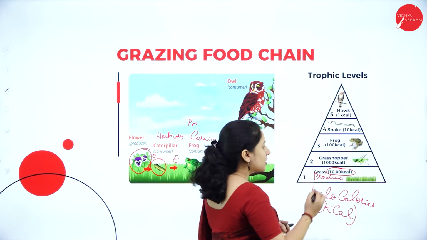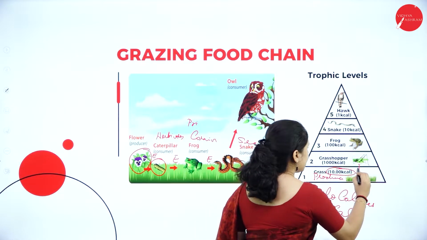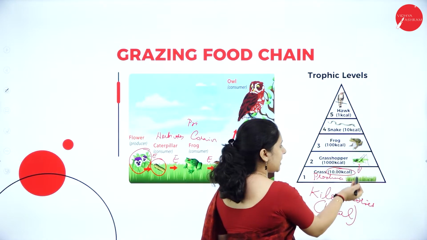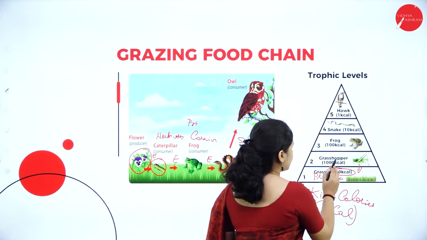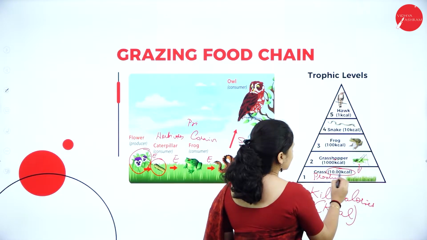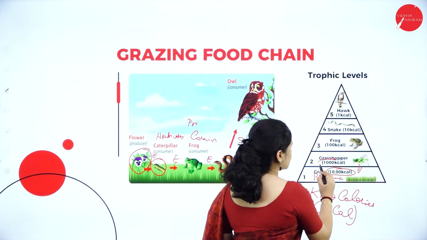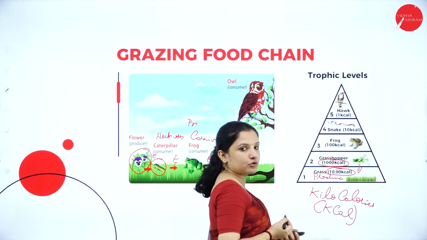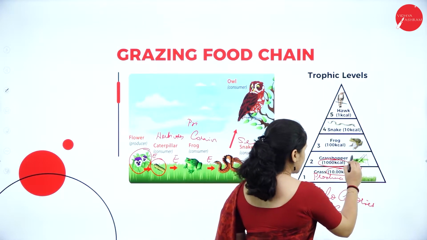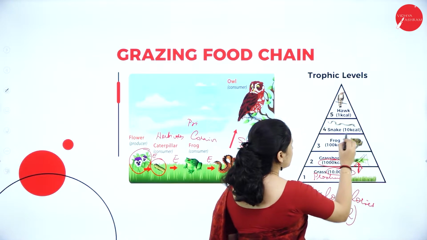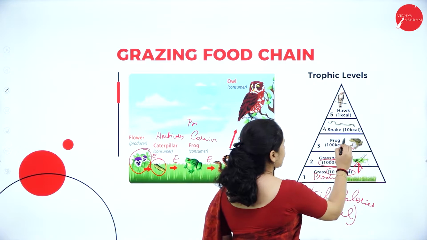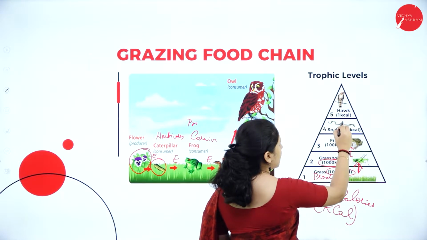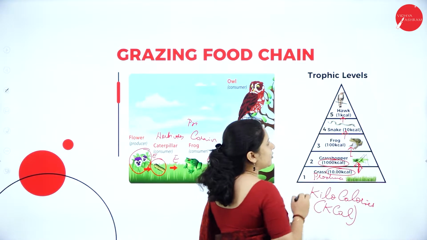of energy. Now the grasshopper will eat the grass. So the energy will transfer to the grasshopper. How much? Say for example, again here. So here it is 10,000 kilocalories. Here 1000 kilocalories will be transported to the grasshopper. From the grasshopper, the energy will move into the frog, that is 100 kilocalories, and to the snake, that is 10 kilocalories. From the snake to the hawk, 1 kilocalorie.